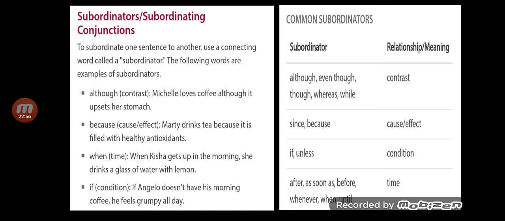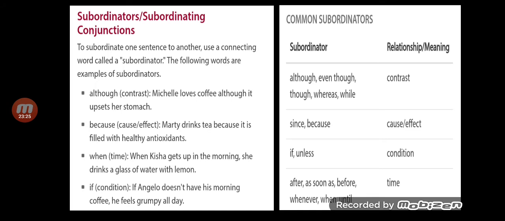Although, even though, whereas, while, all are showing contrast. Contrast means comparison. Since, because, it is the cause-effect relation. If and unless talk about the condition. After, as soon as, before, whenever, when, until, all these are time-bound, and that's the reason they show the time relationship.